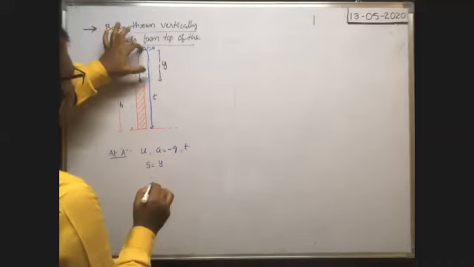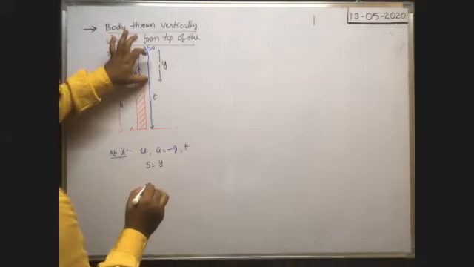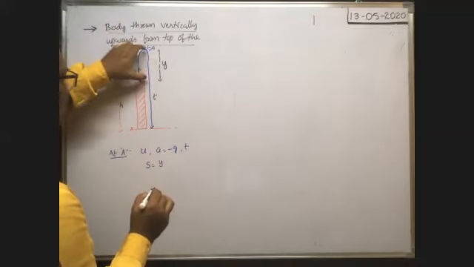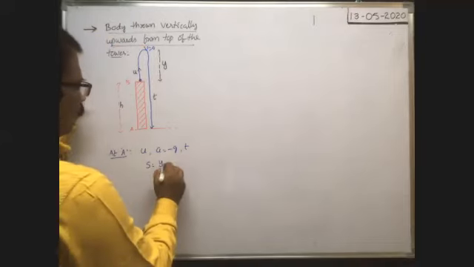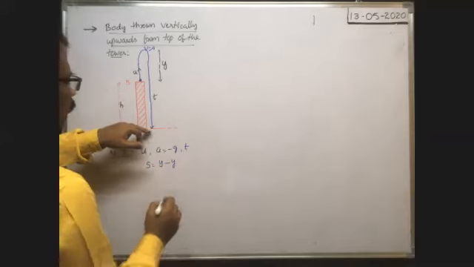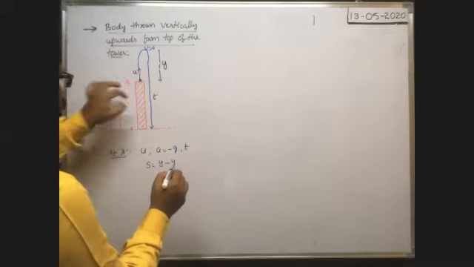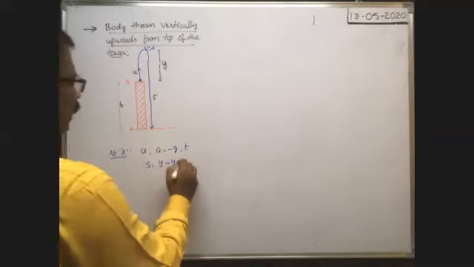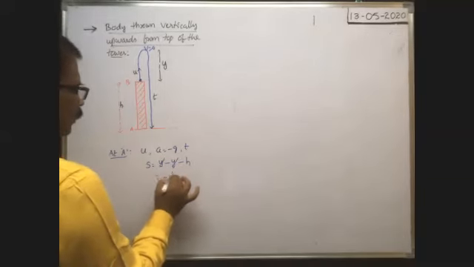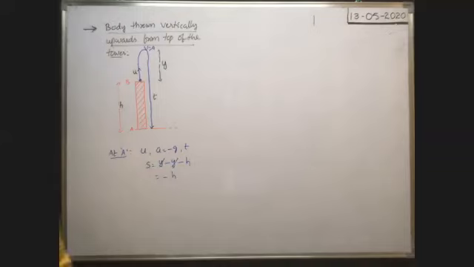From the highest point to the top of the tower, the body comes down through a distance y, so this displacement is negative, minus y. Next, from this point to the foot of the tower, it travels a distance equal to the height of the tower but along the negative direction. That's why minus h. So these two cancel, therefore minus h. So this is the displacement of the body.